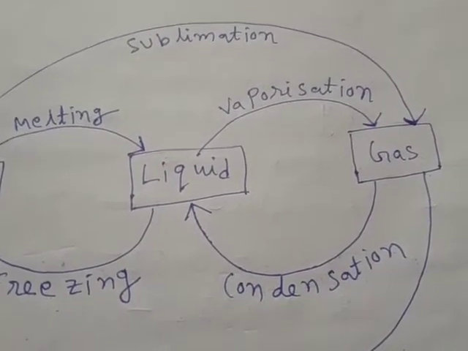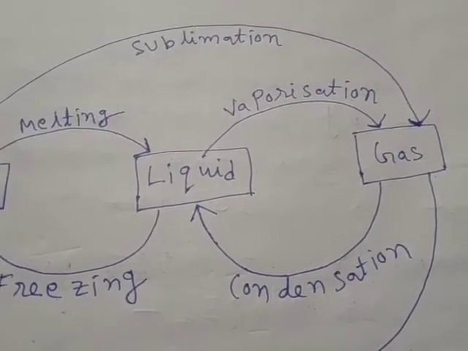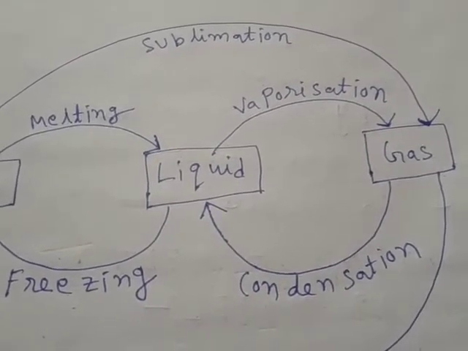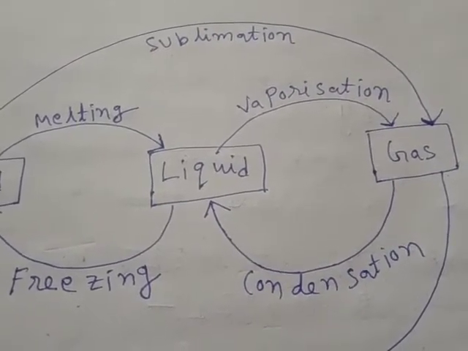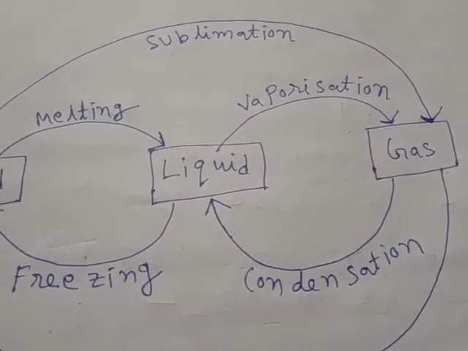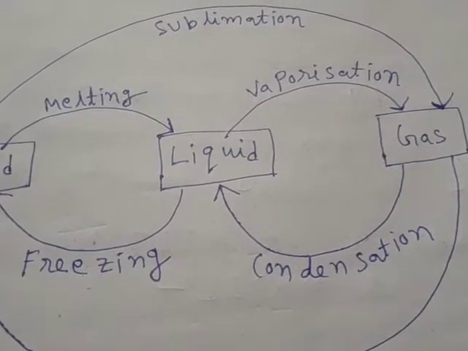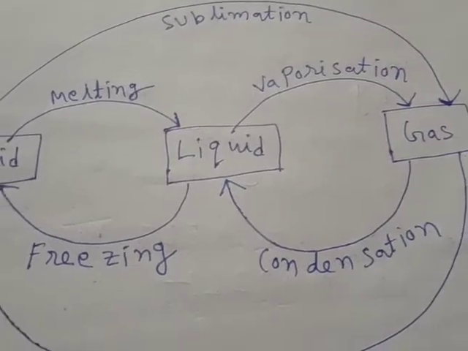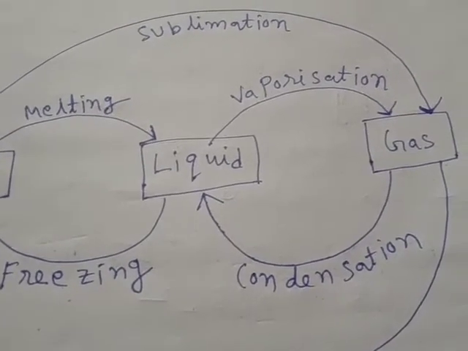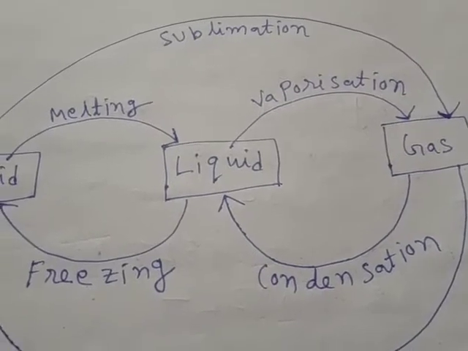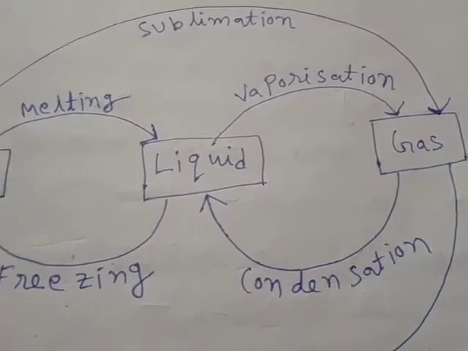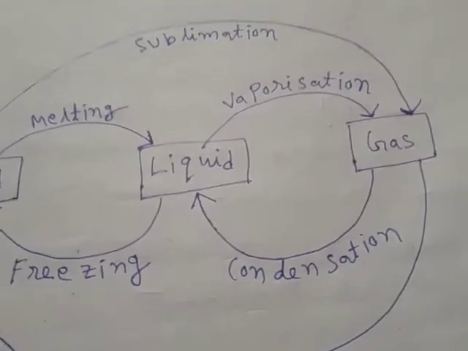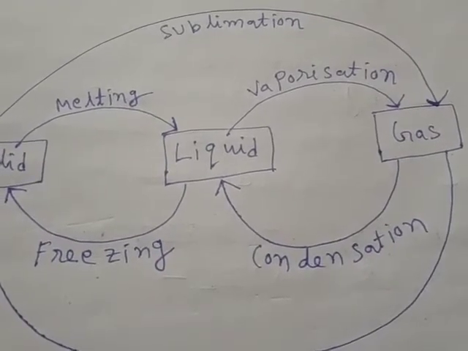When by absorbing heat, liquid converts into gas at a fixed temperature, that process is called vaporization or boiling. The opposite process, when gas converts into liquid by rejecting heat, is called condensation. One example of condensation is when water vapor converts into water. An example of vaporization: at 100 degrees centigrade, when water boils, it converts into water vapor.